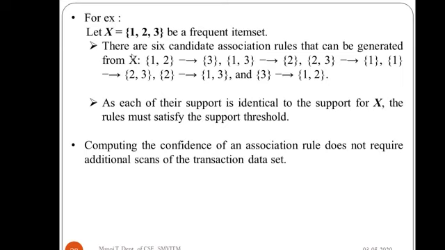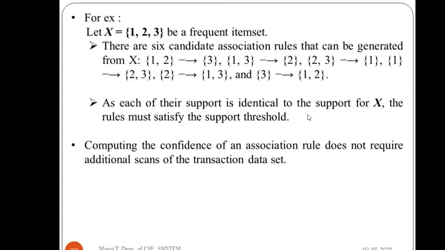Which are those? {1,2} implies 3, {1,3} implies 2, {2,3} implies 1, 1 implies {2,3}, 2 implies {1,3}, 3 implies {1,2}. So 2 to the power of 3, which is 8, minus 2 gives 6 rules. As each of their supports is identical to the support of X, the rules must satisfy the support threshold.